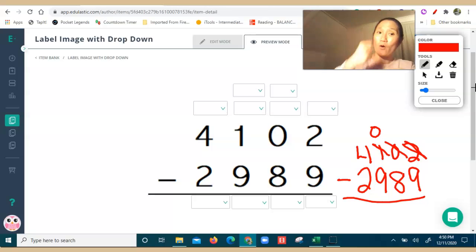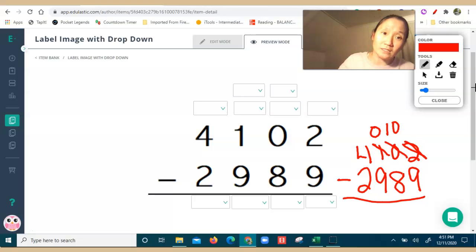Then I have that one group of 100, and I'm going to break it because I'm putting it in the tens place. Well, I can't put a $100 bill with a whole bunch of $10 bills. So I have to take that one $100 bill and trade it for 10 tens, because 10 tens is 100. So I turn that into 10.